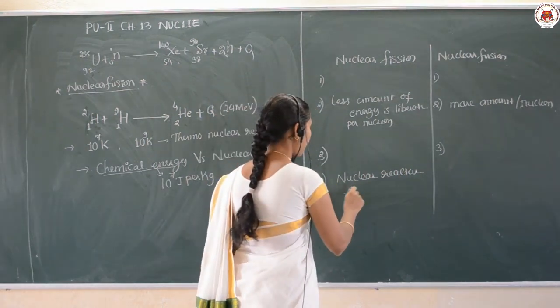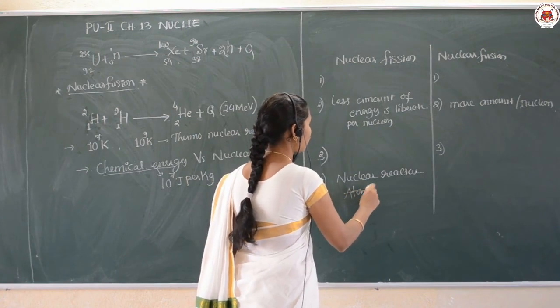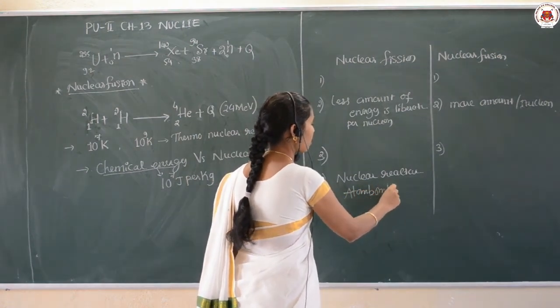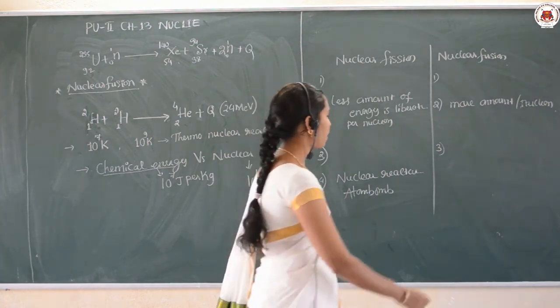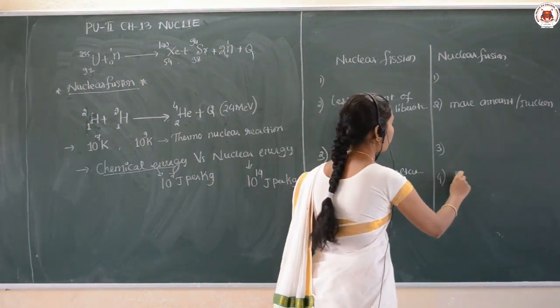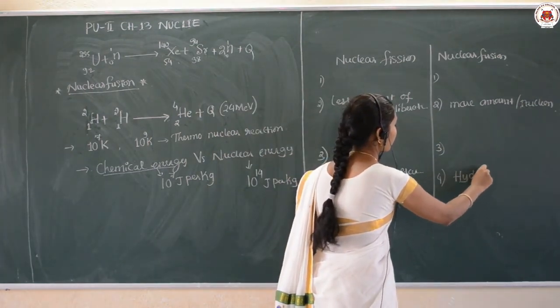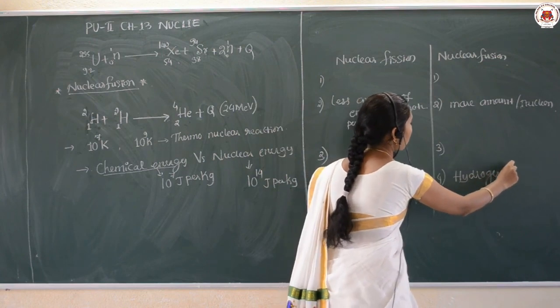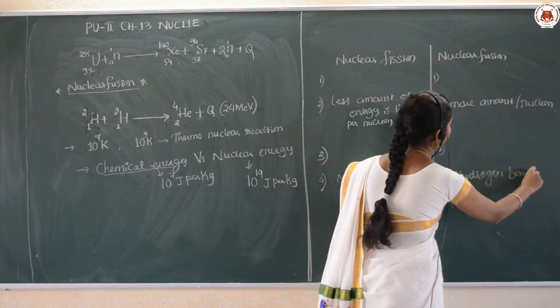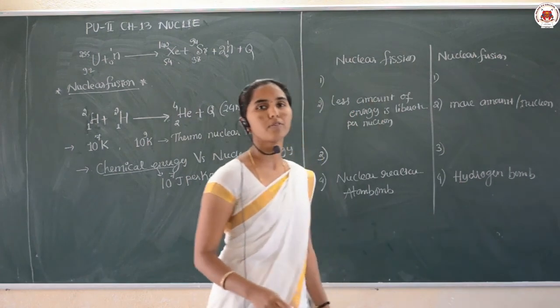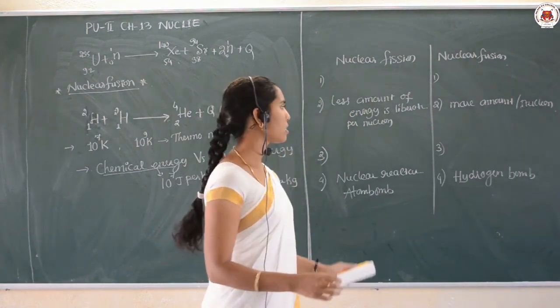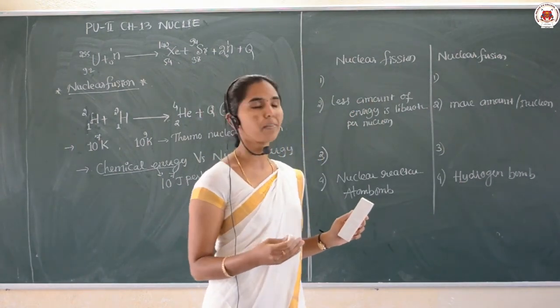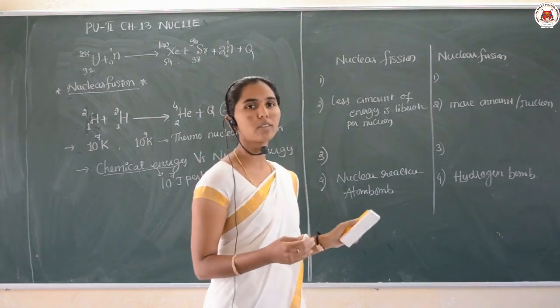There also the nuclear fission concept is used. But the working of the hydrogen bomb is based on the principle of the nuclear fusion reaction. These are a few of the differences between fission and fusion reactions.